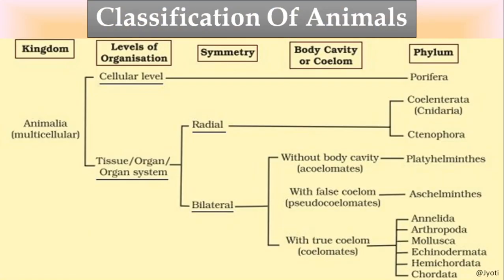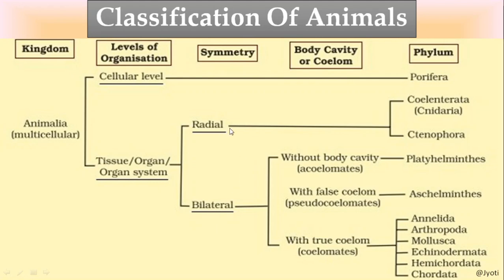Now here you can see how the complexity of the organisms has increased. Here you can see the kingdom Animalia. As I said, Animalia includes all the multicellular animals. On the basis of level of organization, at the cellular level it is Porifera. Then those organisms which have tissue, organ or organ system level of organization are further classified on the basis of symmetry. They may be radial symmetry or bilateral symmetry.